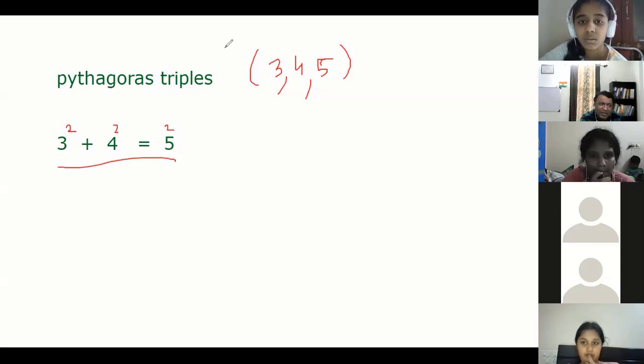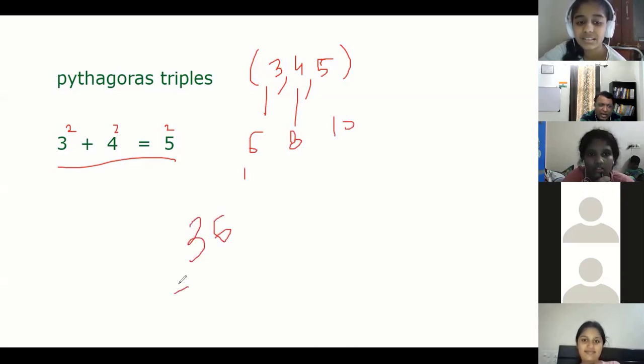Just double it. Double of 3 is 6, double of 4 is 8, double of 5 is 10. What is 6 square? 36. Plus 8 square, 64. Total 100. 10 square is also 100, right? Pratibha said very good.